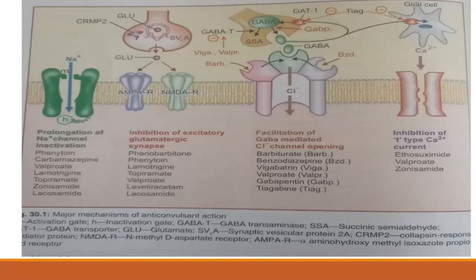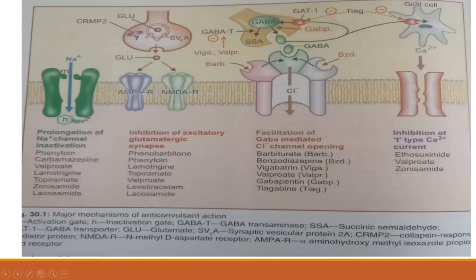Okay. The next one is inhibition of excitatory glutamatergic synapse. In the beginning of the CNS introduction class, I told you about AMPA and NMDA receptors, etc. Glutamate and aspartate act on these AMPA and NMDA receptors.